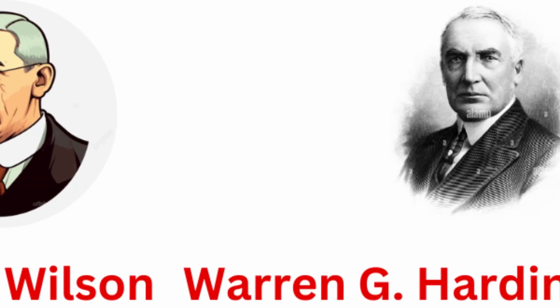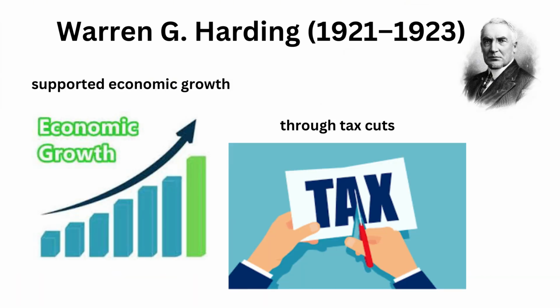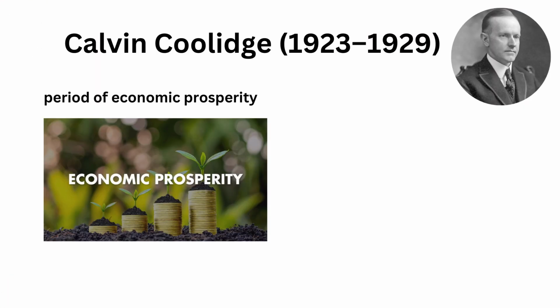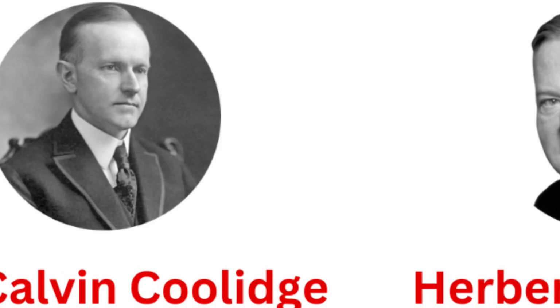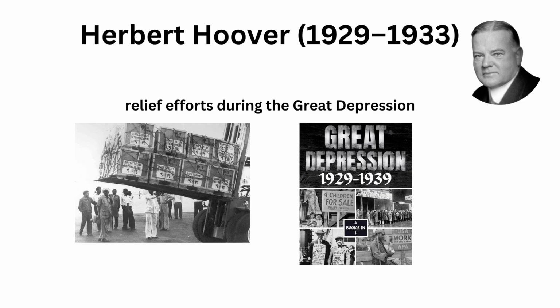Warren G. Harding. Harding supported economic growth through tax cuts and limited government. Calvin Coolidge. Calvin Coolidge oversaw a period of economic prosperity known as the Roaring Twenties. Herbert Hoover. Herbert Hoover led massive relief efforts during the Great Depression.